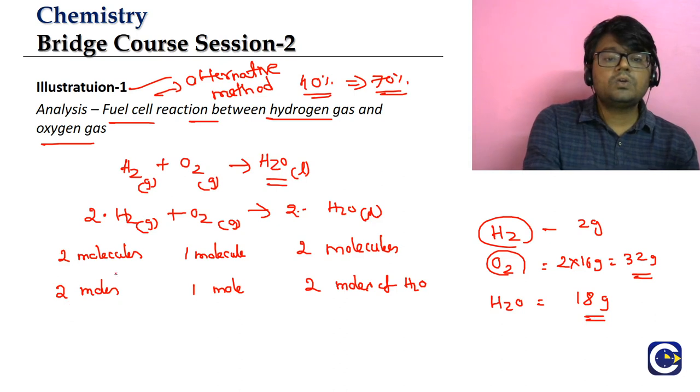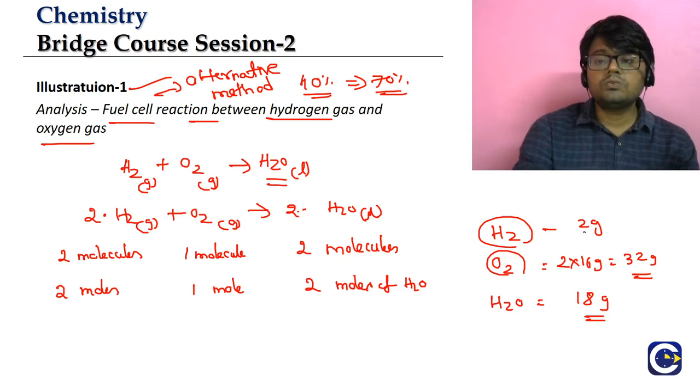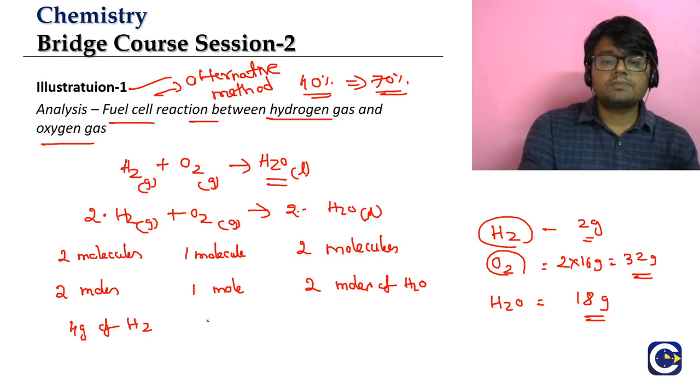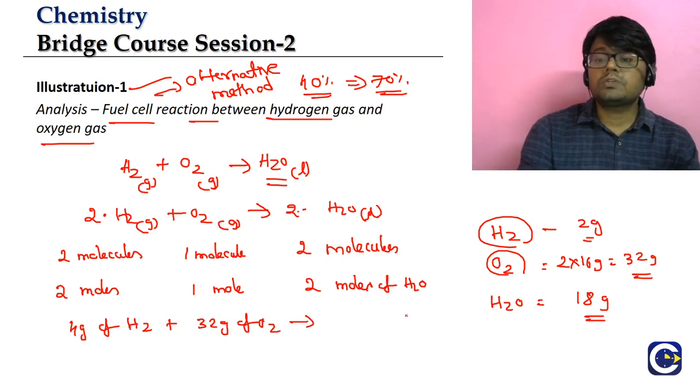Now let us come here. 2 moles of H2: 1 mole of H2 has a mass of 2 grams, so 2 moles is 2 into 2 grams, which is 4 grams. So 4 grams of H2 will combine with 1 mole of O2, whose mass is 32 grams, to produce 2 moles of H2O. 1 mole of H2O has a mass of 18 grams, so 2 moles is 2 into 18, which is 36 grams of water. Again here we can see 4 plus 32 is equal to 36.